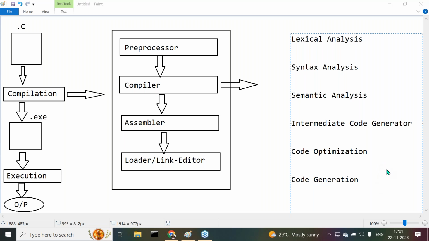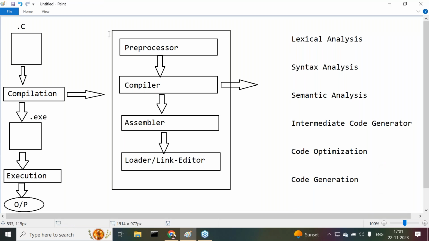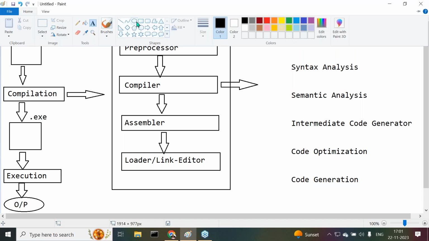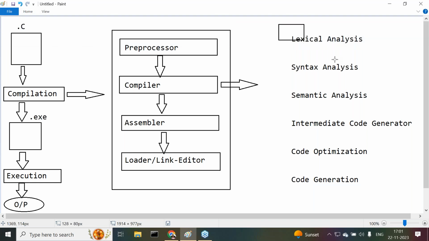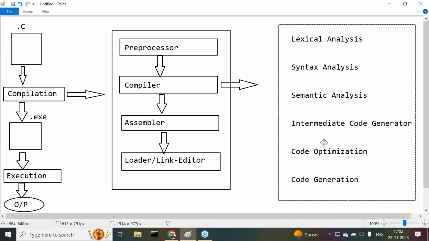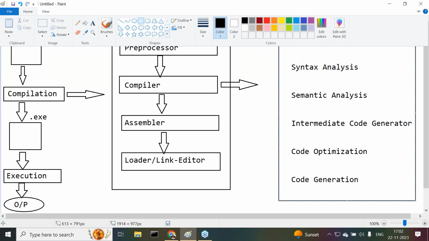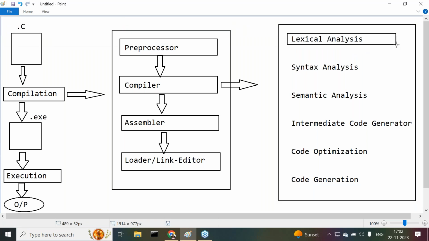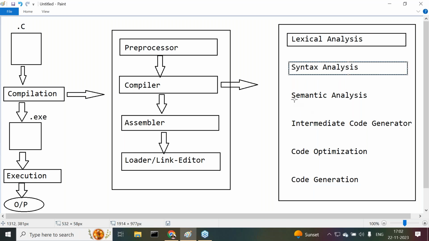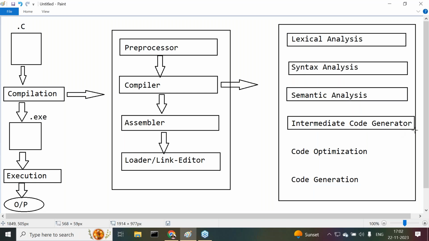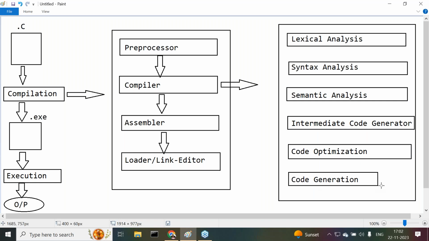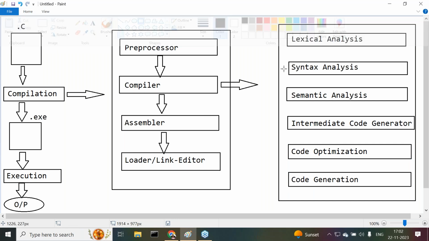These are overall the phases you have inside the compiler software. Lexical analysis, syntax analysis, semantic analysis, intermediate code generation, code optimization, then code generation. These are all the content here.